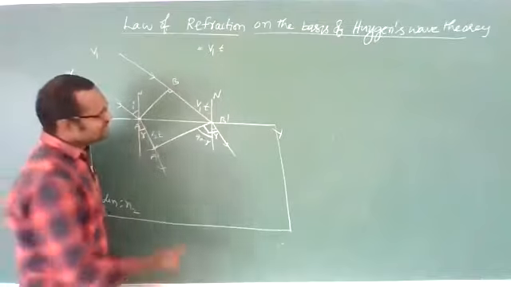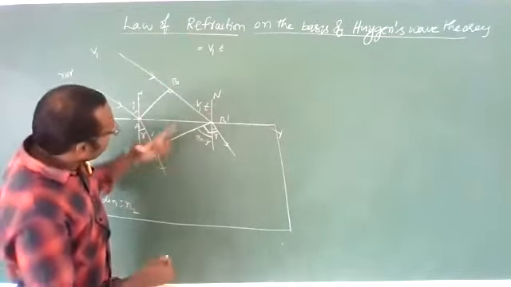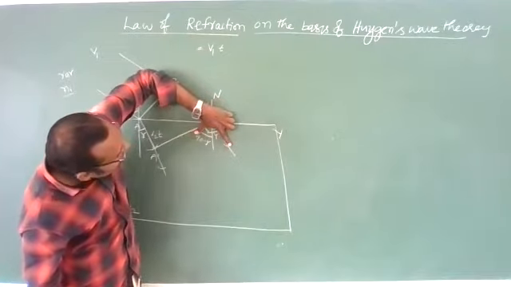This angle is 90 because this is the wavefront and this is the refracted ray, so they should be perpendicular.